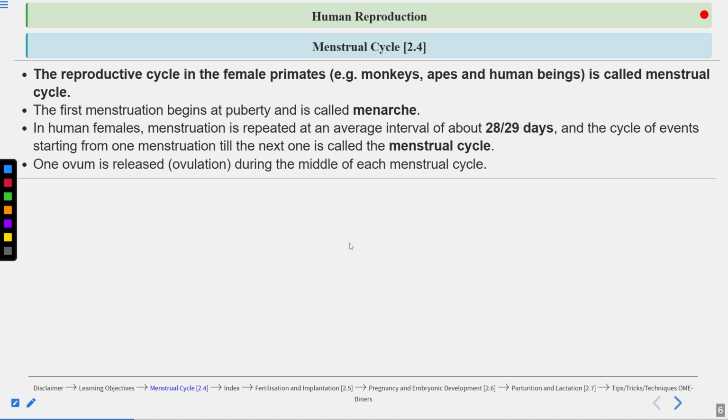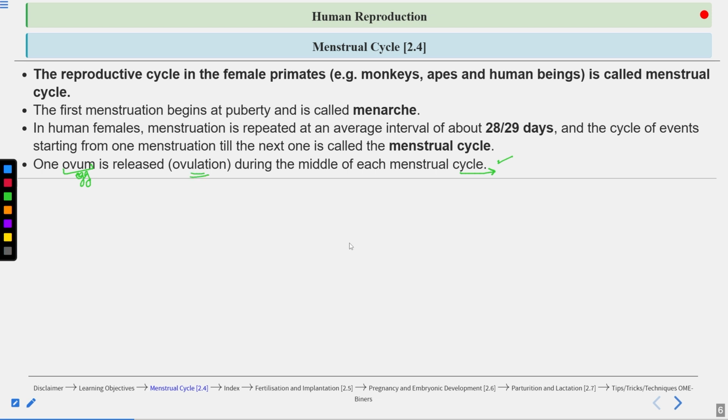Now, one ovum is released during the middle of each menstrual cycle. Remember this, a question can come from here. How many ovums are released during each menstrual cycle? The answer will be 1. Only one ovum, meaning one egg, is released per menstrual cycle. Then again, they can ask how many eggs are released in a month in a human female. The answer again will be one ovum. One egg is released, and the release of the ovum is known as ovulation.